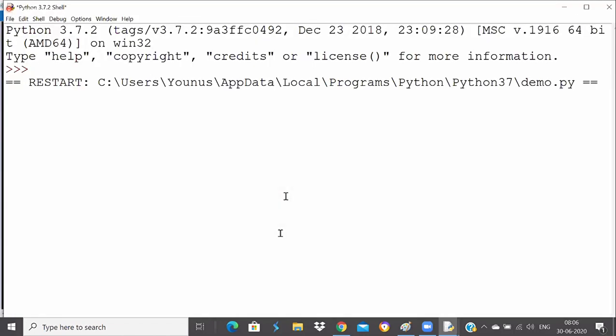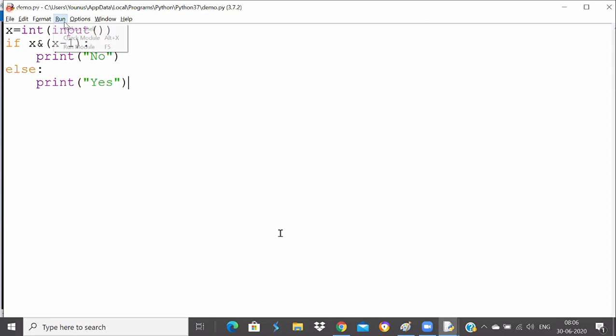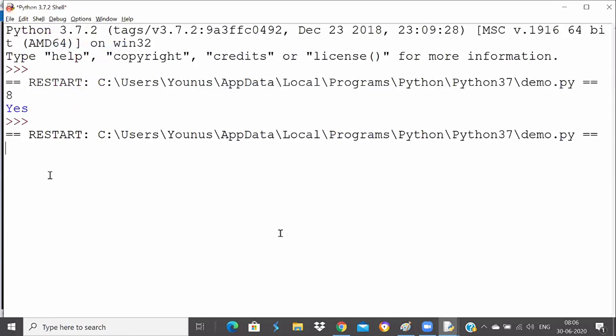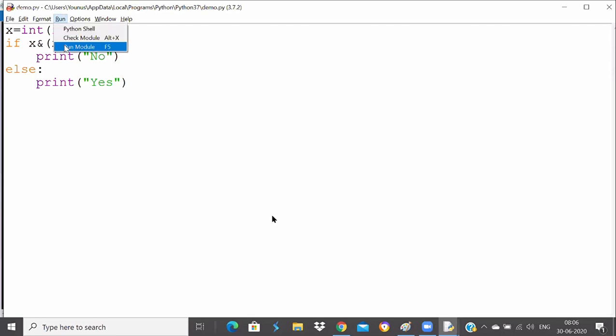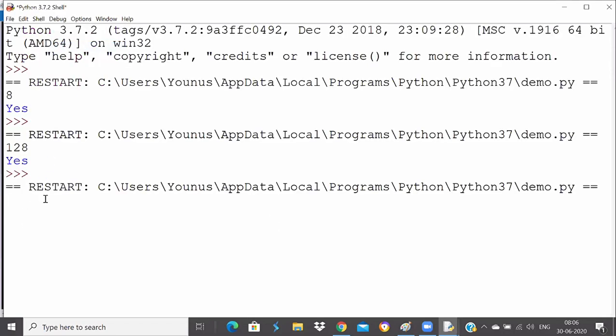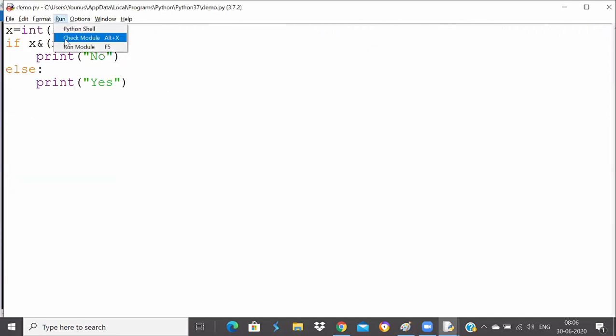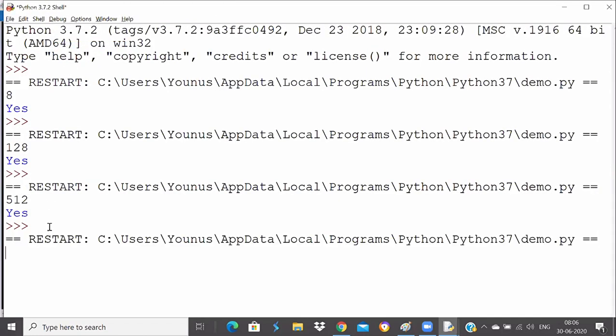If I run this code now and enter the number 8, it prints yes. I run the code again and enter 128, it still tells me yes. I enter 512, it still tells me yes. When I enter 6 or anything else like what we saw, it will tell me no.